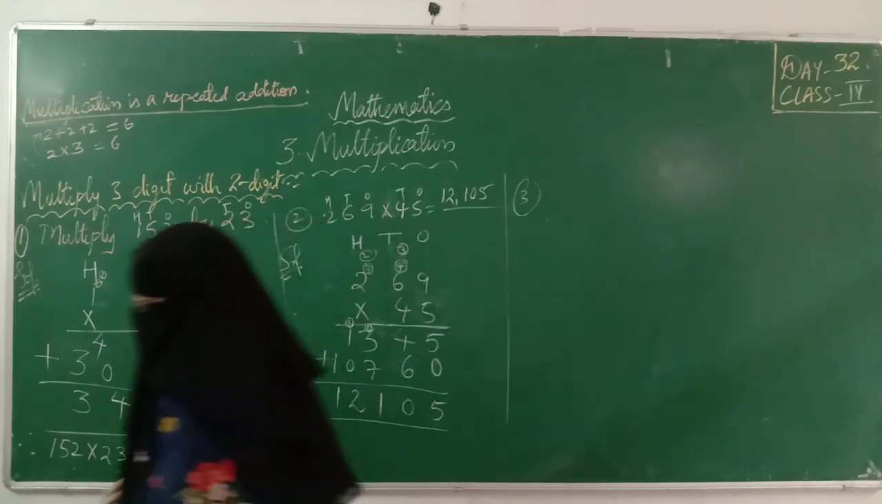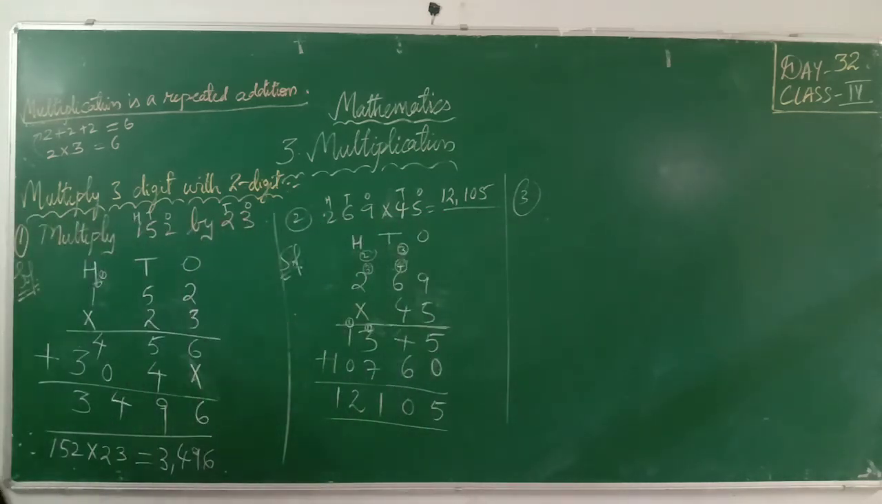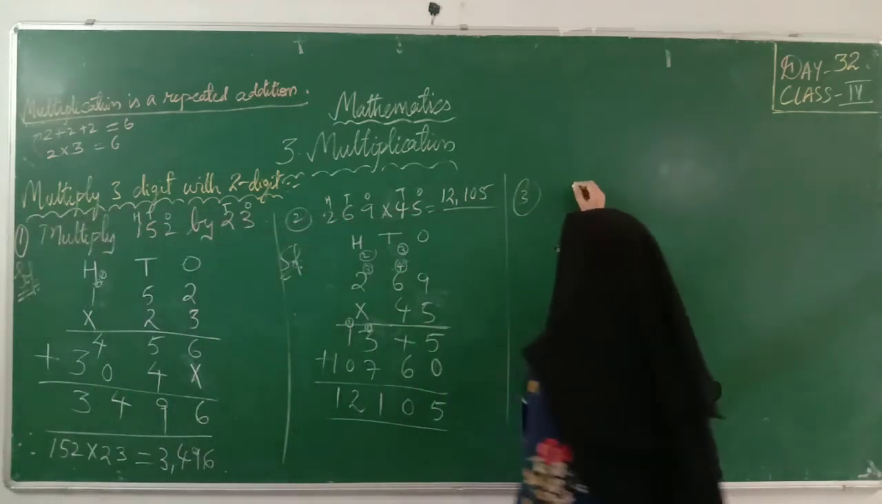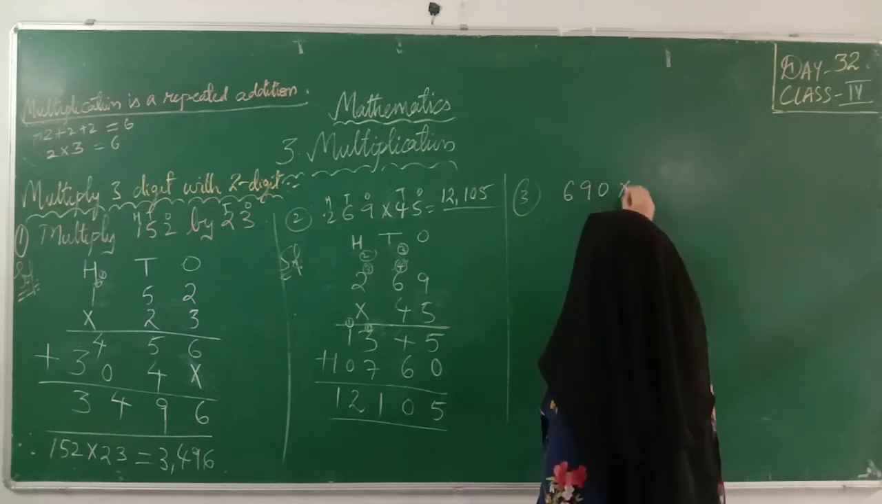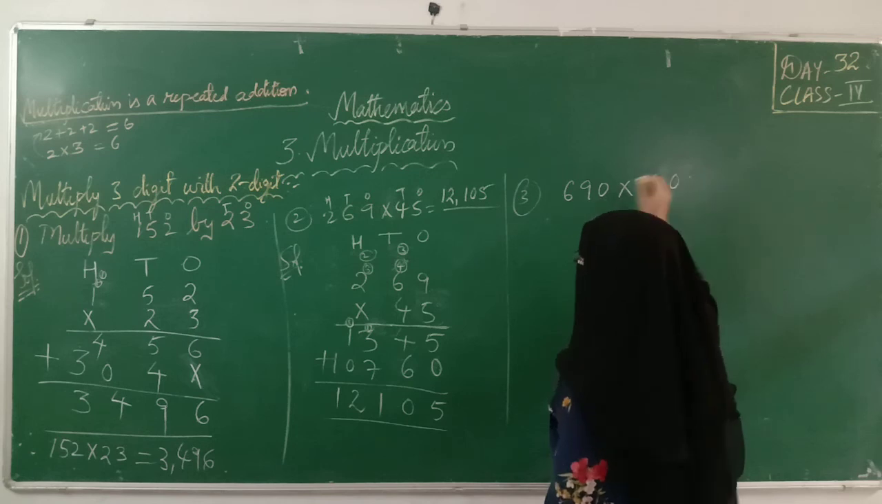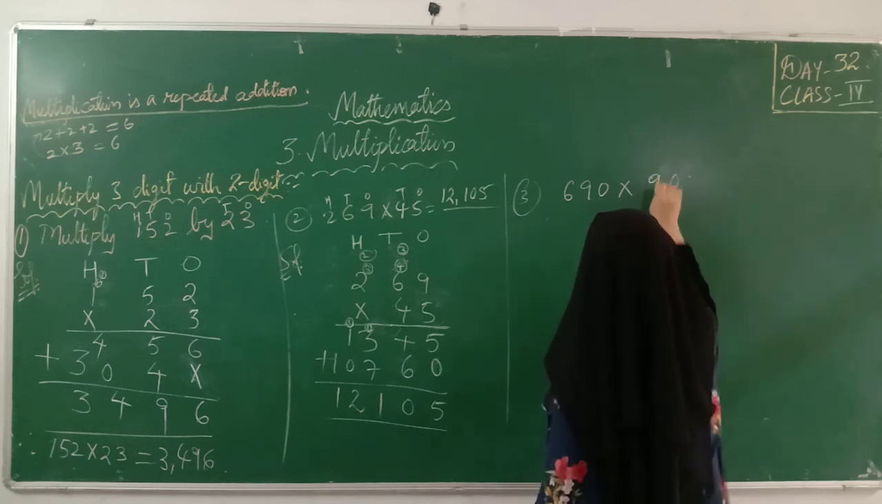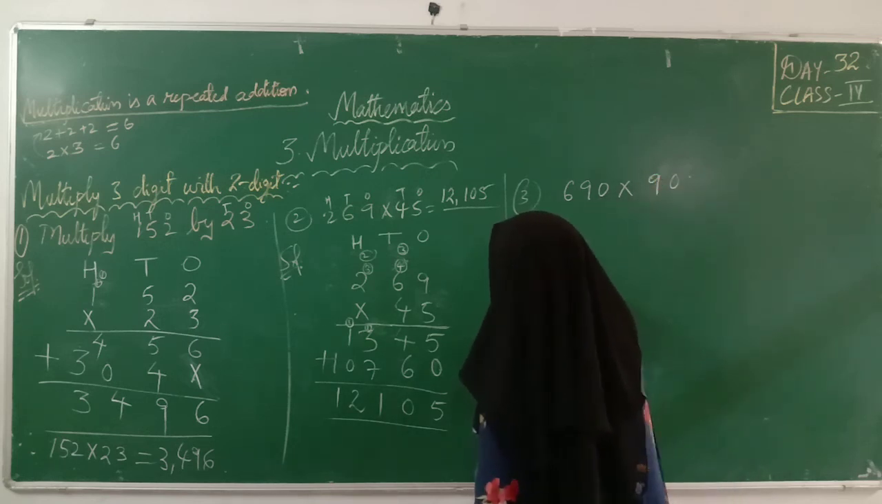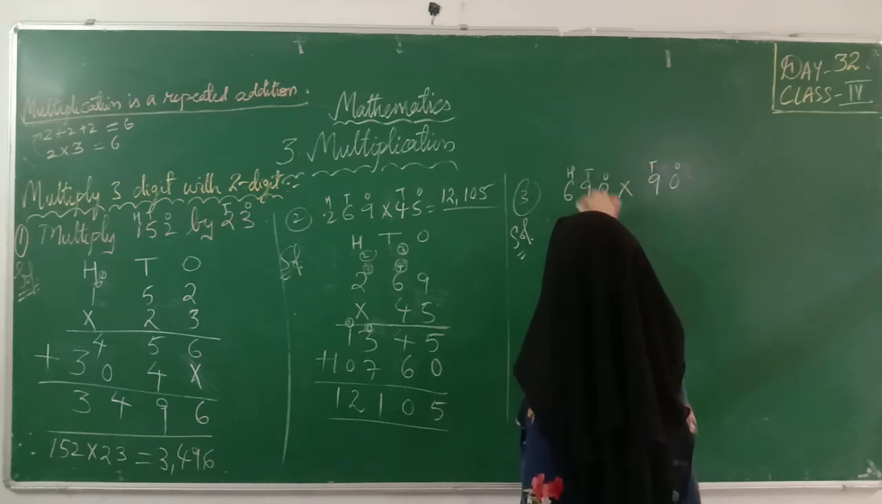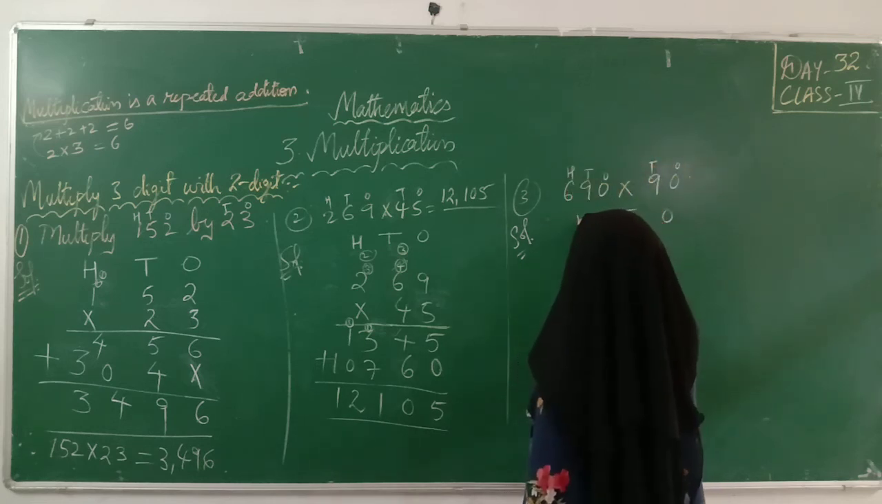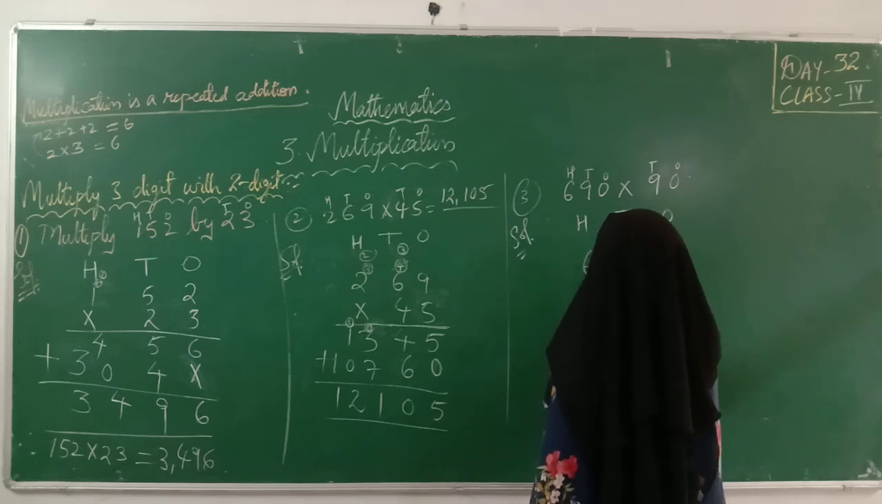I'll show you one more multiplication. First of all, we have to put the place values. Good. Ones, tens, hundreds. Right, numbers: multiplier, multiplicand.